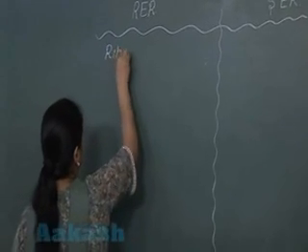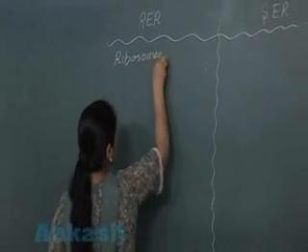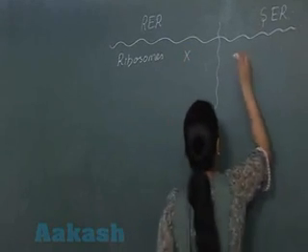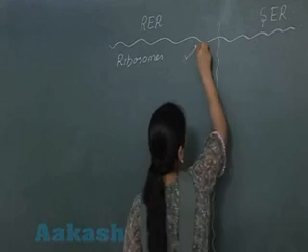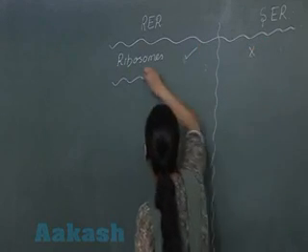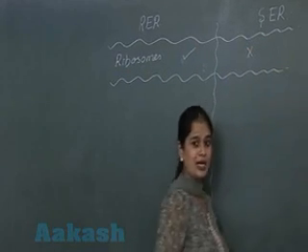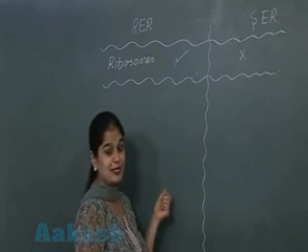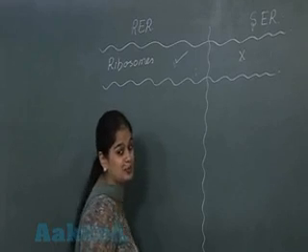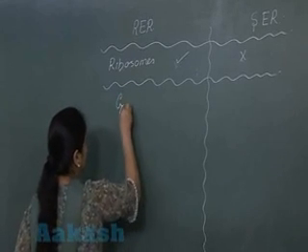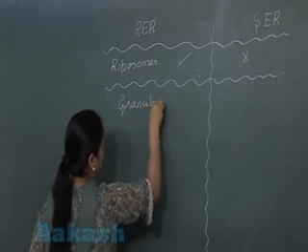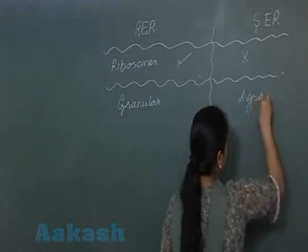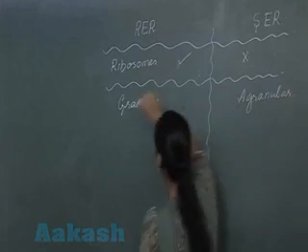So rough appearance is due to the association of the membrane with the ribosomes, and in the case of the smooth endoplasmic reticulum, this association is absent, right? अब जो रफ एंडोप्लाज्मिक रेटिकुलम है, ड्यू टू द प्रेजेंस ऑफ द राइबोसोम, अटैचमेंट ऑफ द राइबोसोम, रफ एंडोप्लाज्मिक रेटिकुलम is also known as granular type, and this is a granular type of endoplasmic reticulum.